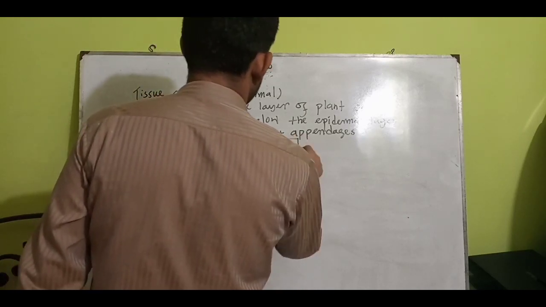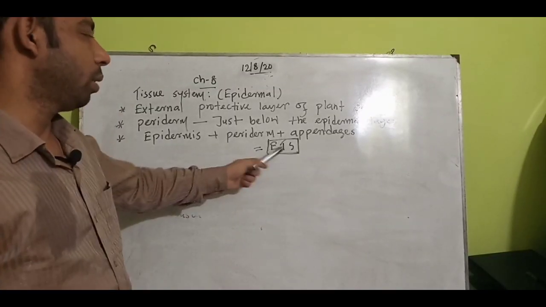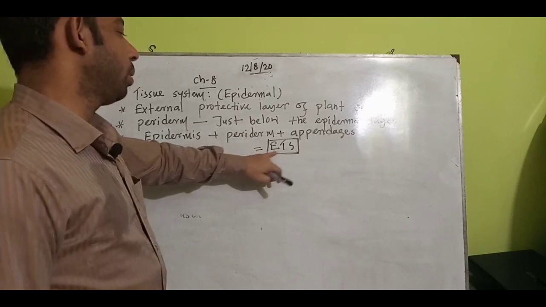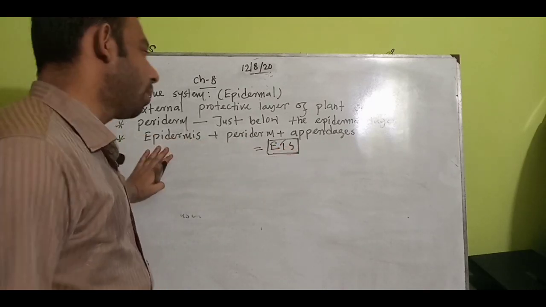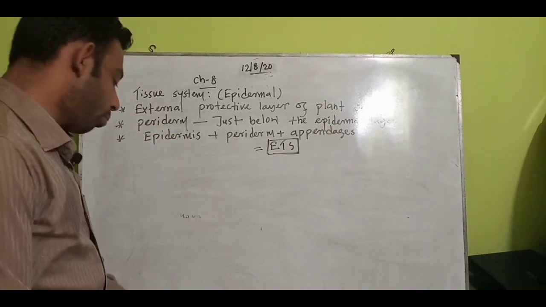ETS, not electron transport chain system. Epidermal tissue system. I write the short form, you can write the elaborate form. That is, epidermal tissue system is actually epidermis, periderm and appendages along with them.